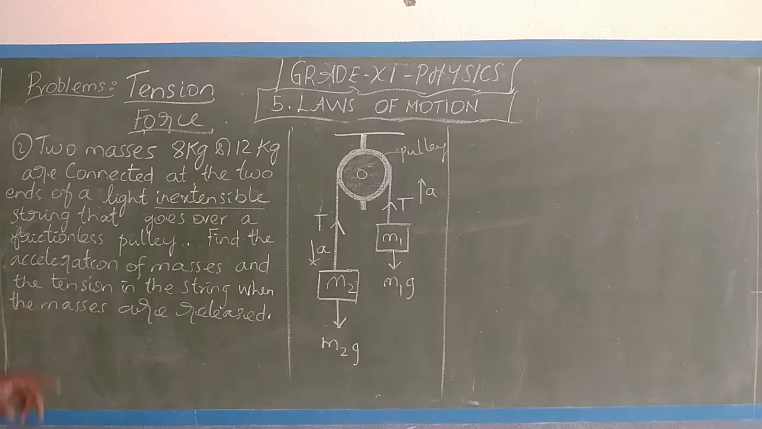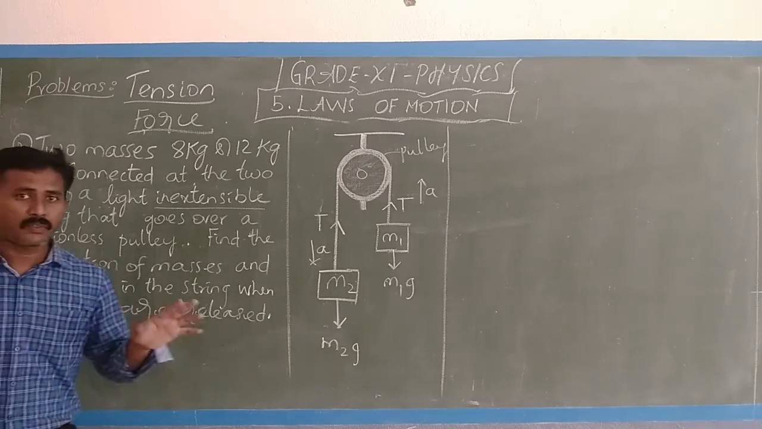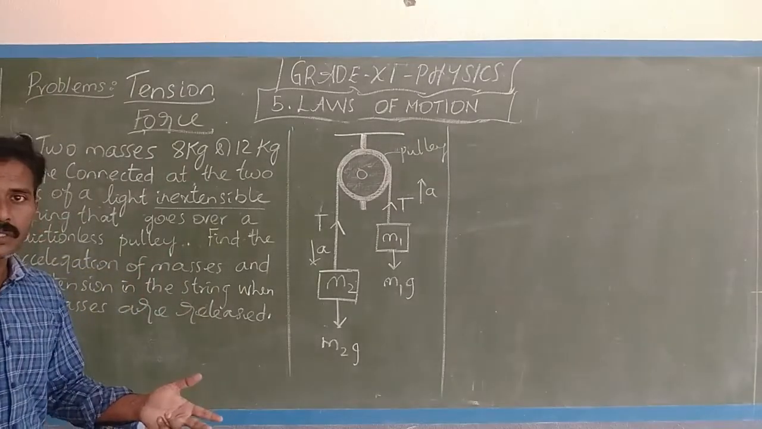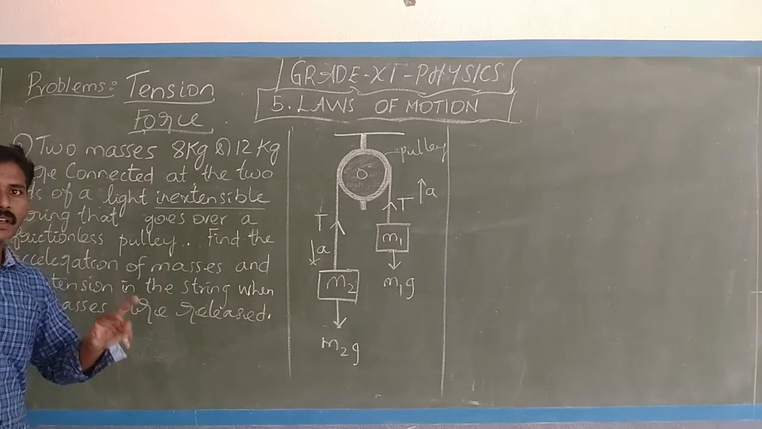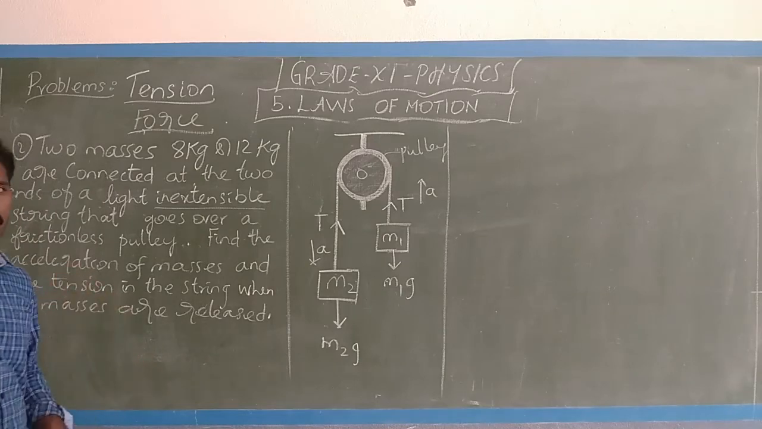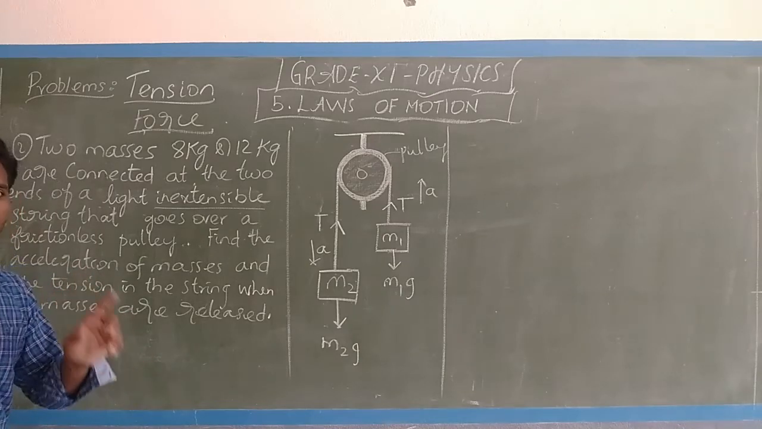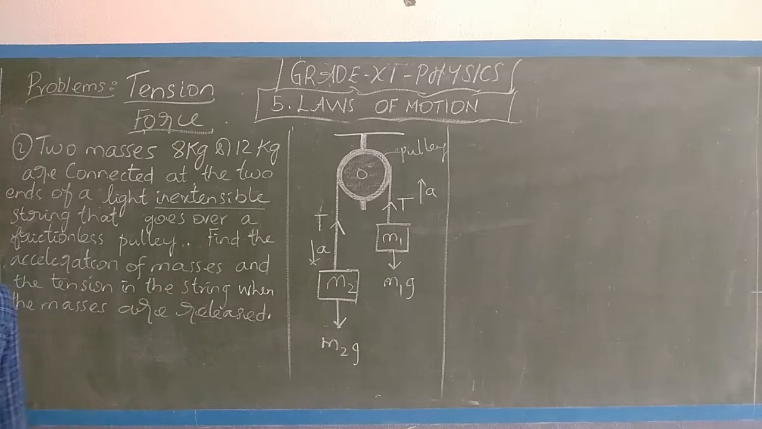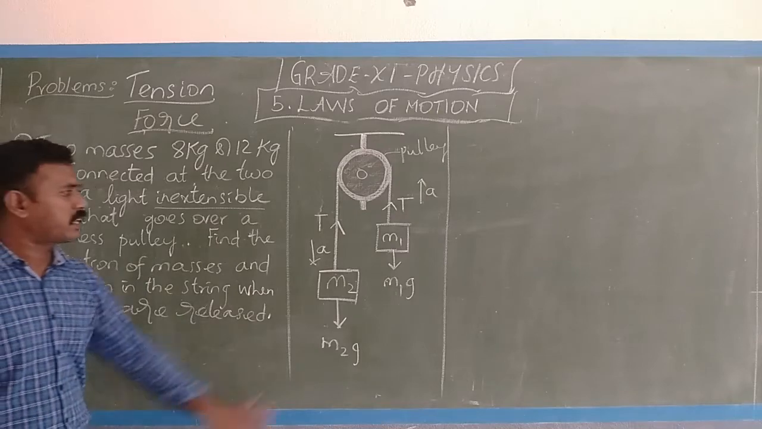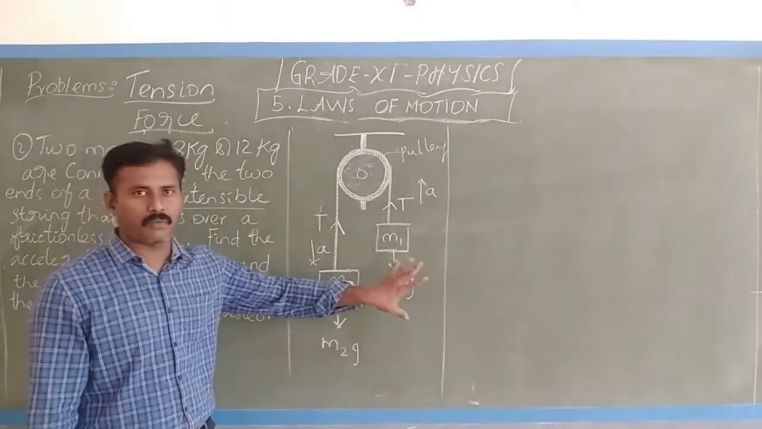So the string has a tension because of it. There is a force that holds the mass. So what happens to the string? A force acts. That force is what we call tension. Okay, the force on the string you call as the tension on the string. And the tension in the string when the masses are released. So what is the initial condition? We are holding it.